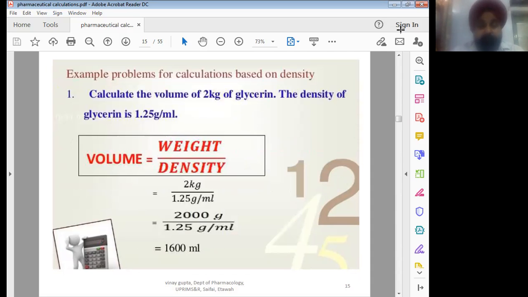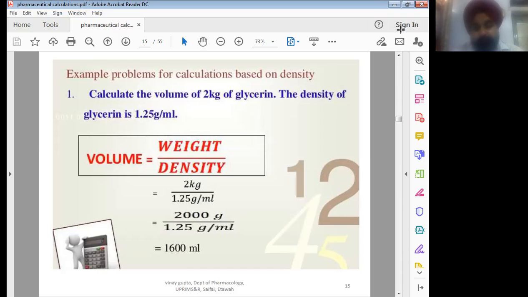For example, if you want to calculate the volume of 2 kilogram of glycerin, whose density is 1.25 gram per ml, you just have to use the formula for density, that is density is equal to mass by volume. Then you take the density to one side and volume to the other side. So the formula for volume will now be weight per unit density.